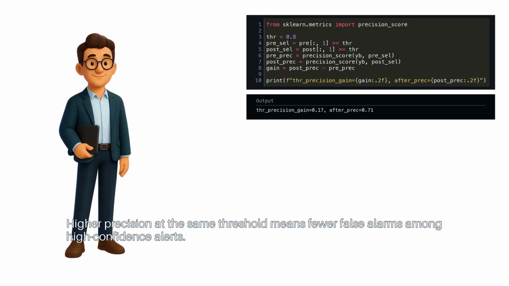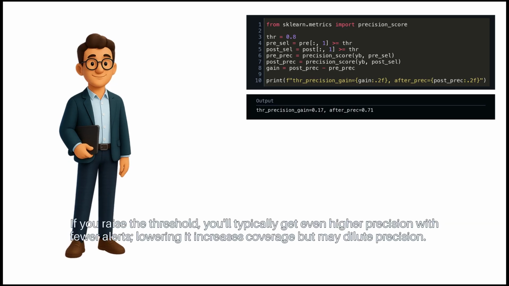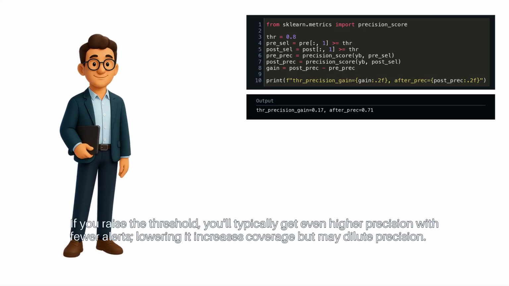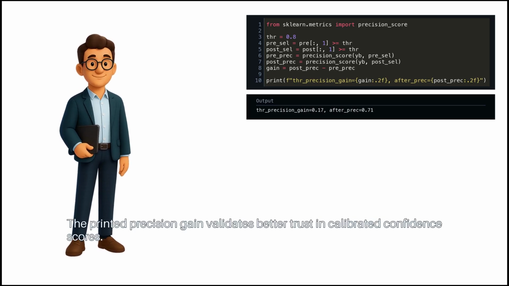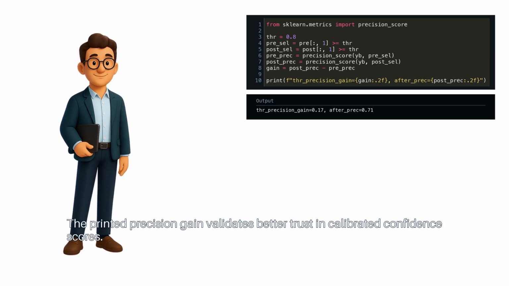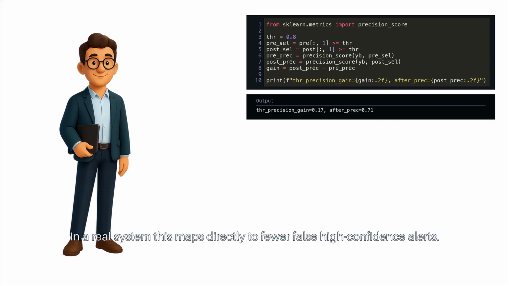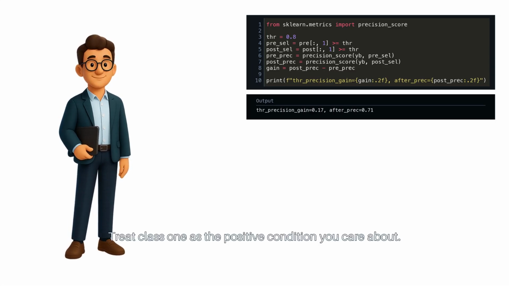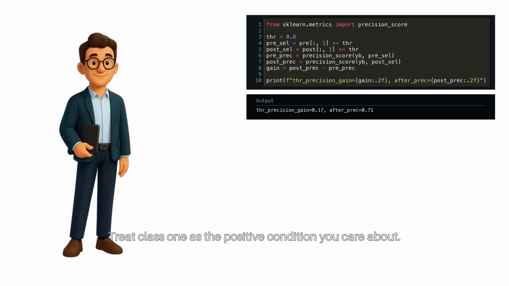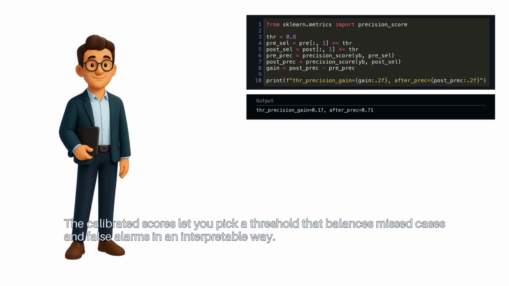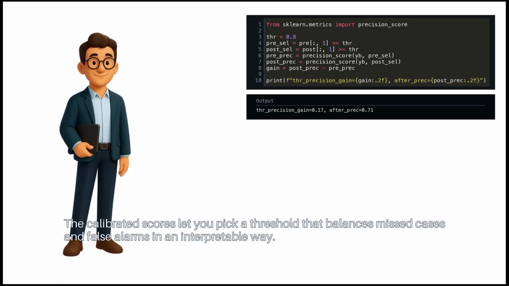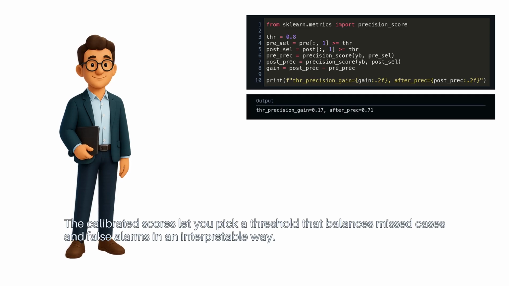Higher precision at the same threshold means fewer false alarms among high confidence alerts. If you raise the threshold, you'll typically get even higher precision with fewer alerts. Lowering it increases coverage, but may dilute precision. The printed precision gain validates better trust in calibrated confidence scores. In a real system, this maps directly to fewer false high confidence alerts. Treat class 1 as the positive condition you care about. The calibrated scores let you pick a threshold that balances missed cases and false alarms in an interpretable way.